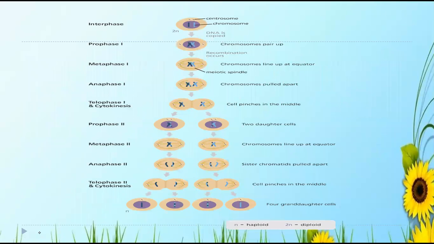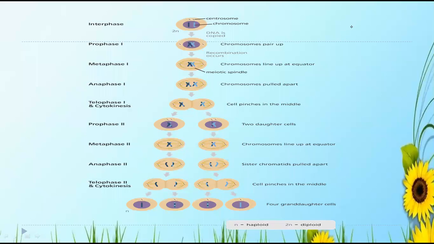Now, I have put this for your understanding, because I am very sure you must have almost forgotten what it means and how it takes place. This was an important chapter from your first year as well, and in your second year also everything is based upon meiosis and mitosis. So please make sure that you remember it. Yes or no? These things you remember, right? Interphase, prophase, metaphase, anaphase, telophase. Yes or no?